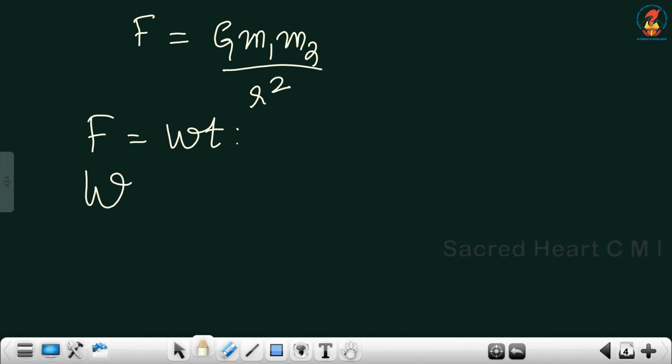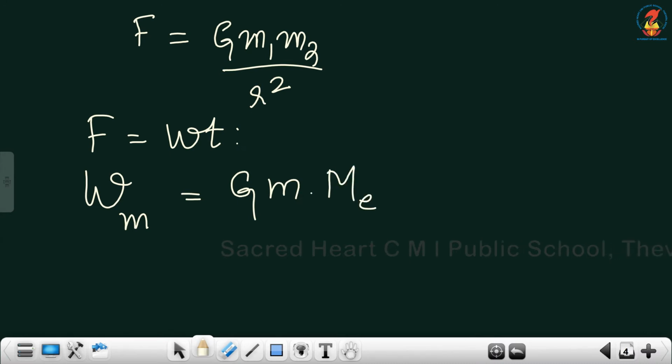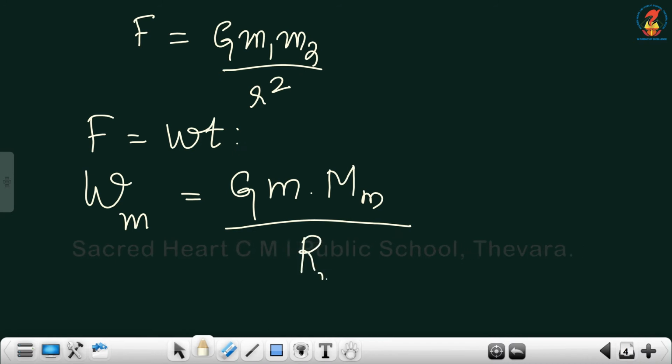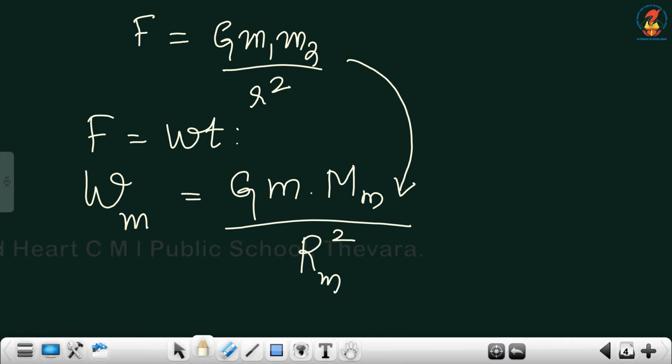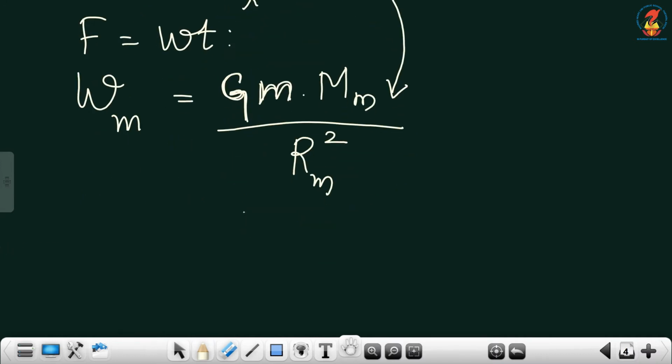So, in order to find the weight of an object on the moon, use the equation G m into mass of moon by radius of moon square, from the universal law of gravitation, where G is the universal gravitational constant, m is the mass of the object, capital M is the mass of the moon, and R is the radius of the moon.